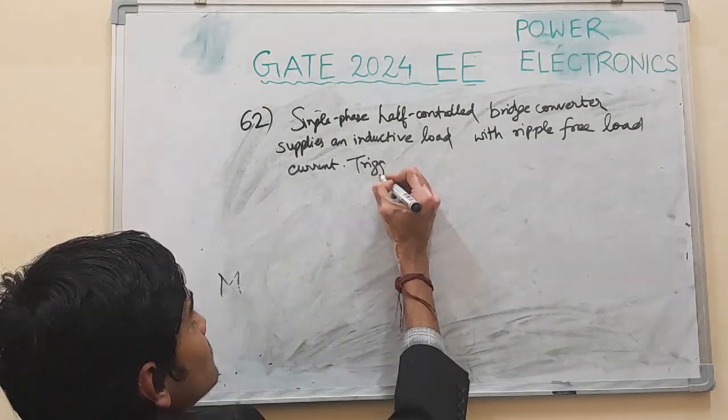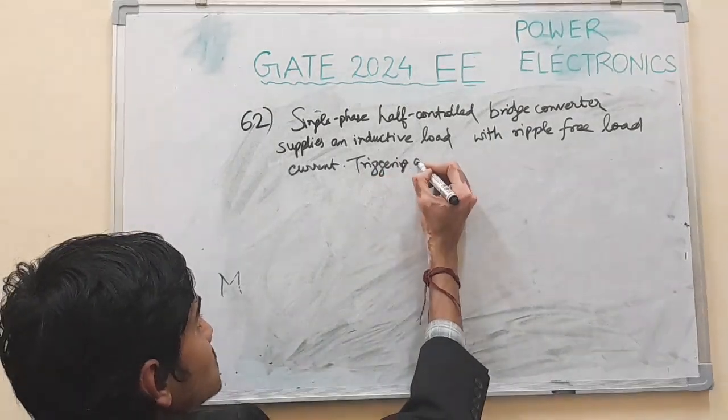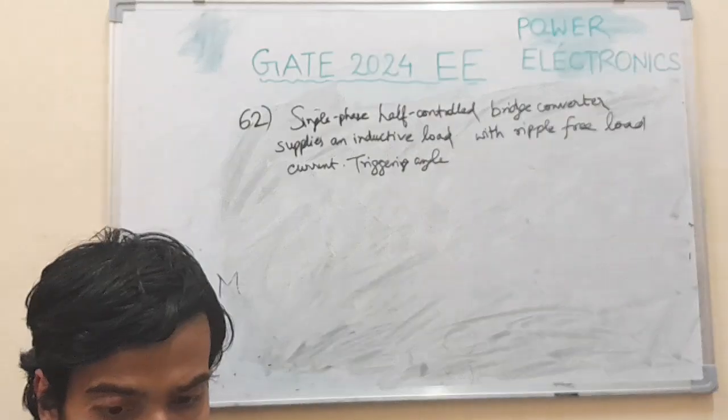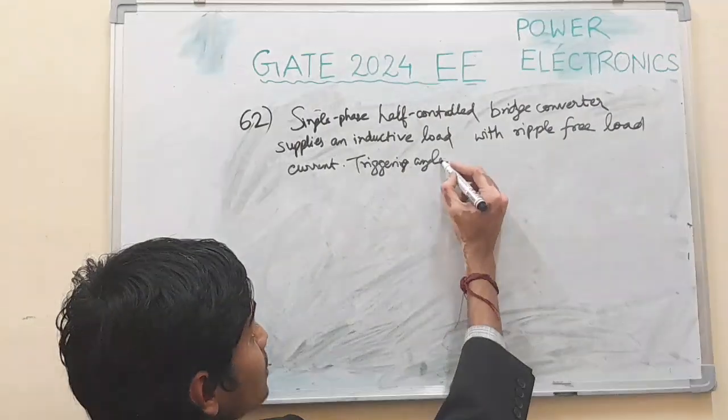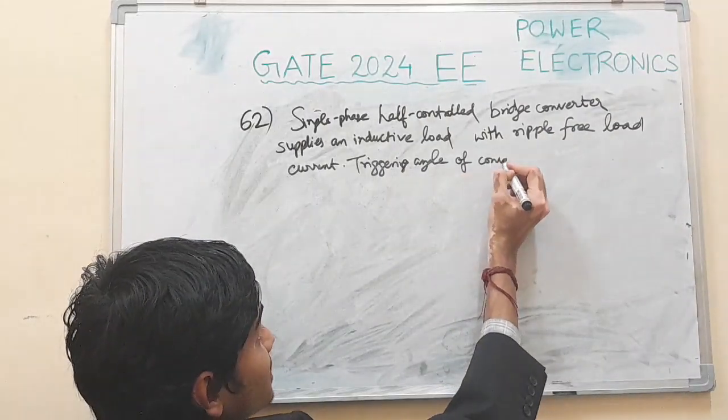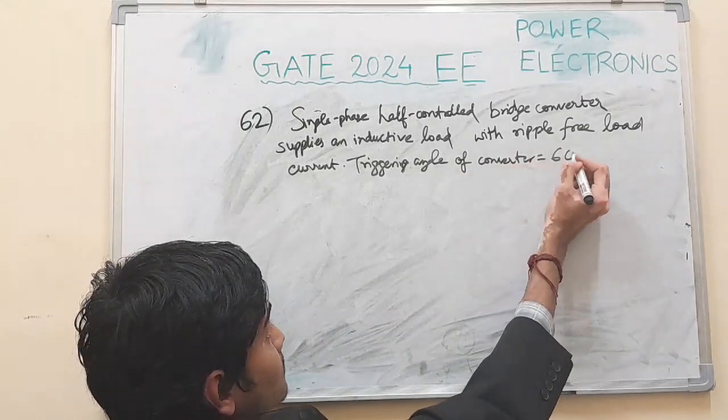Triggering angle of the converter is given as 60 degrees. Okay.